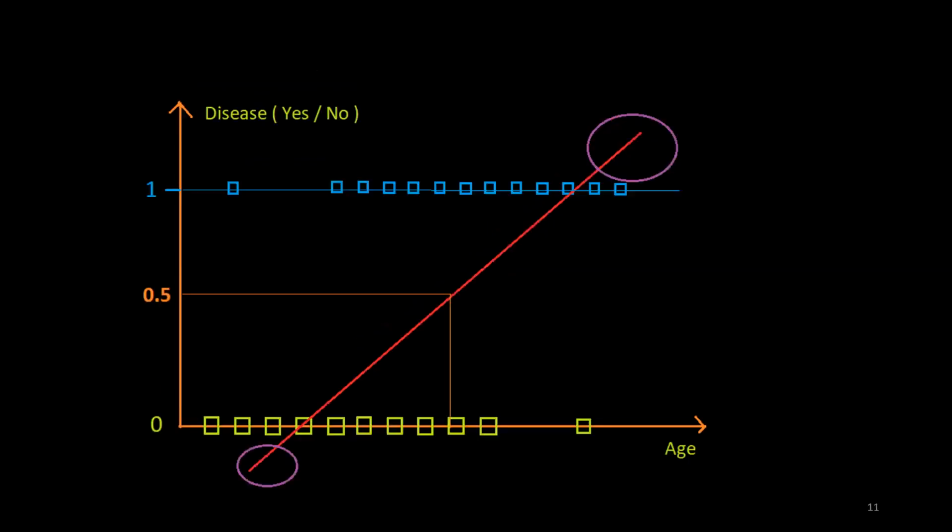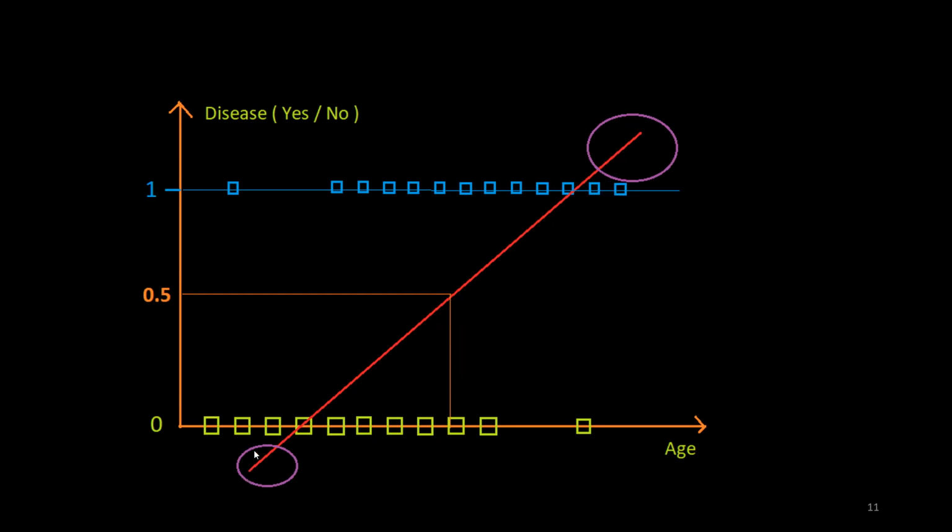Now the real problem comes here when the line is extended beyond this 1 and it is extended before 0 on this side. Now what is happening over here? What about this point? If I want to calculate the probability of this point with respect to my regression model, then if I draw a straight line from this point to the regression model, then my regression model is saying that its probability is greater than 1.